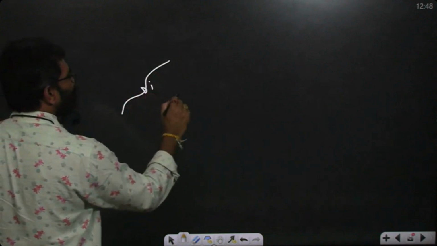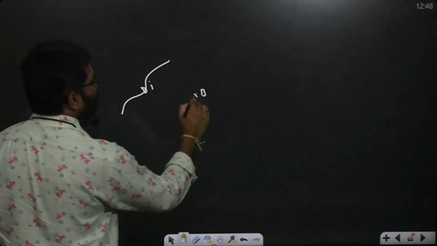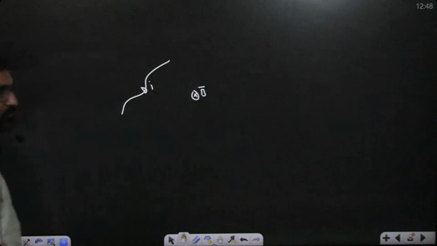Now a current carrying element is given. This is there in an external magnetic field, but the magnetic field is existing. So what is the force acting upon this one? The length of the wire is L, but kept in an external magnetic field. How much force will it experience? The force on a current carrying wire placed in an external magnetic field.